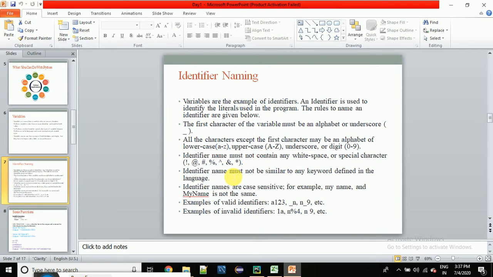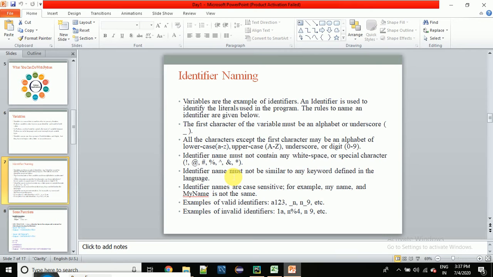We cannot use any special character in our variable name, otherwise our Python program will throw an error. Error may be a new term for you, but I will cover it later when we see any error on our console. Console is the place where we can see our output.